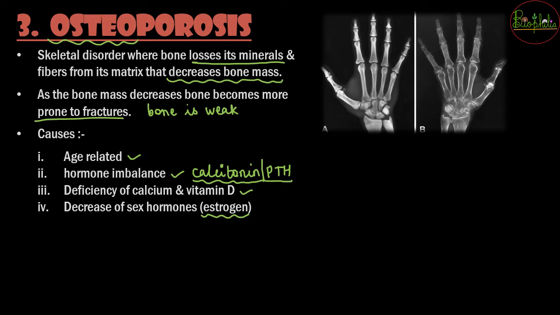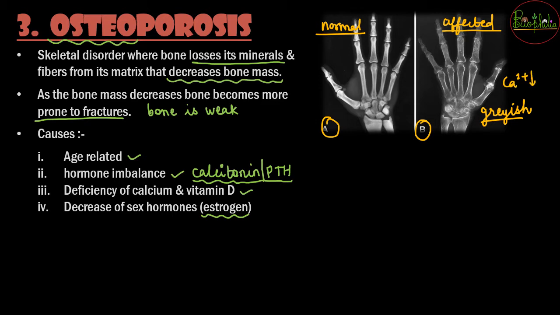So how is the X-ray going to be different for a person who is normal and the person who is affected or who is suffering? The one who is normal is going to have much more difference in the gradients, meaning the white spots will be more white, they won't be grayish. But in the affected individuals, if you compare the A and B version, the B one seems to be more grayish. The grayish one means the calcium content in the bone has decreased, and once